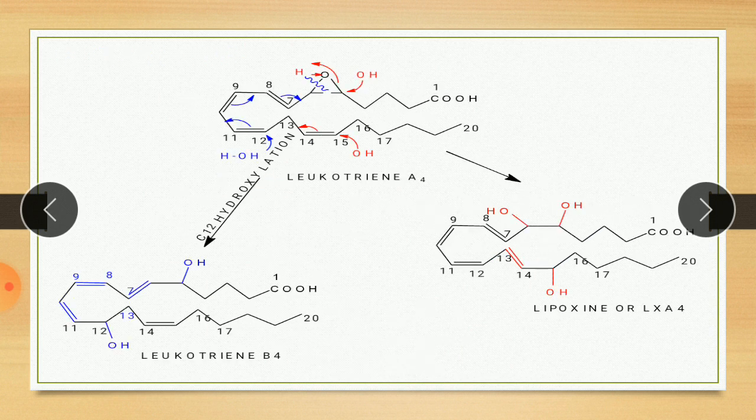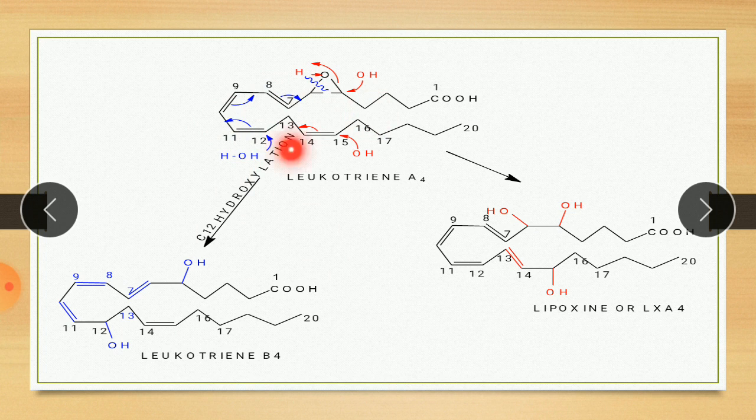Then in step 2, leukotriene A4 is converted into another type of leukotriene, that is B4, and lipoxin. So here 2 products are formed. Here first, the water molecule, see, the first reaction is indicated by the blue figures. So here a water molecule attacks this carbon, this bond shifted here, this bond shifted here, this bond shifted here, and there is breaking of this bond, that is the blue line bond. So it formed this type of product, leukotriene B4.